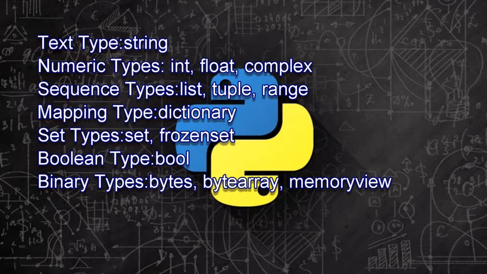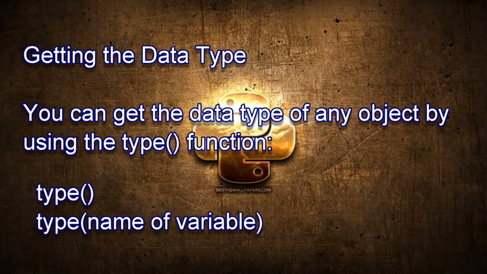Next we have various other kinds of data types, or we can say variables, which are based upon some functionalities. These are just the names of the types that we use in Python. Another thing that is involved in Python is that we can also check the type of data that is associated with a variable. When we want to check the data type, we can use the type function.